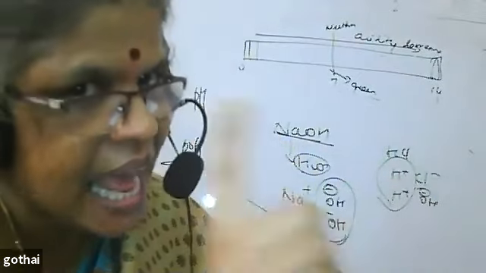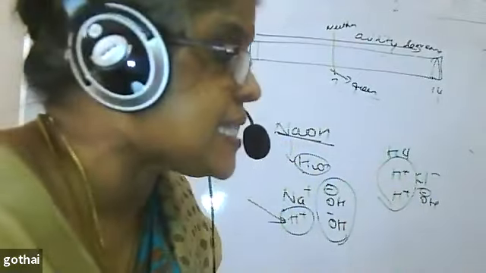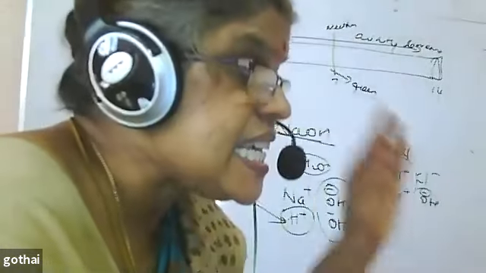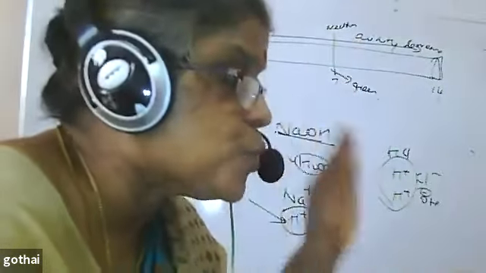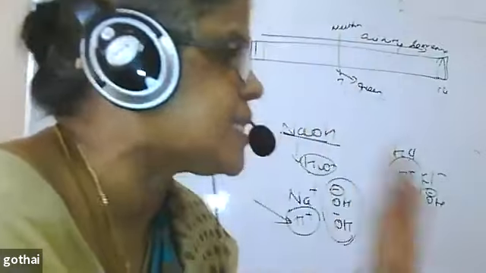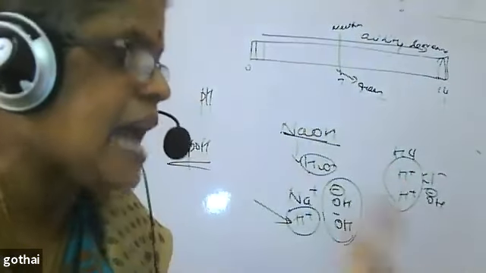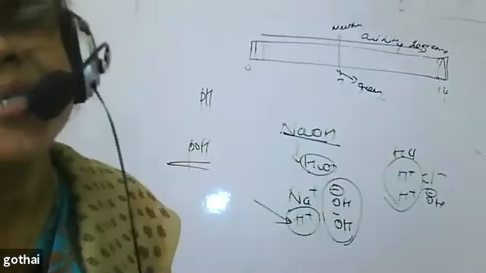What is an antacid? An antacid is a substance which neutralizes the acidity in your stomach. Only a substance that neutralizes the acidity in your stomach is called an antacid, not for anything else. It is the opposite of the acidity in your stomach, that is why it is called antacid.